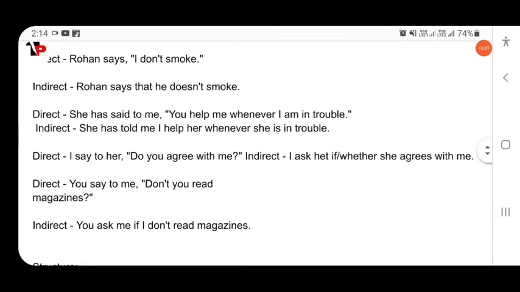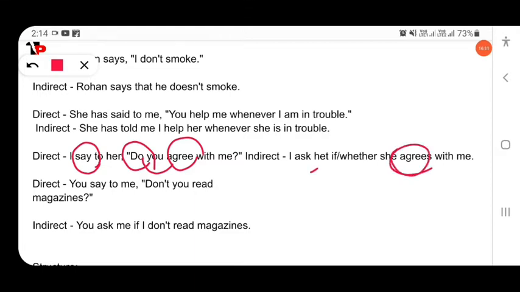So here, next example: I said to her, do you agree with me? Here the reporting verb is in simple present and the reported verb is do agree, also simple present, so it stays the same present tense. No change in tense. Then next, direct: you say to me. Here also simple present is used.